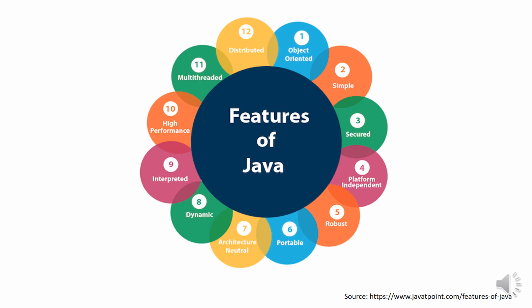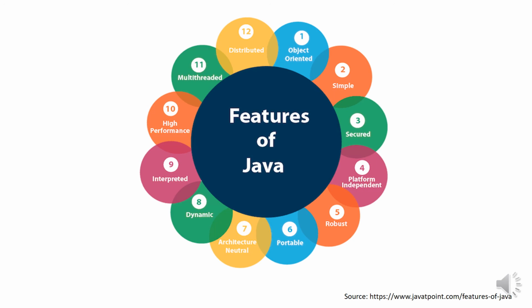Next one is simple. Java is very easy to learn and its syntax is simple, clean and easy to understand. That is a very important feature of Java. Then another important feature is that Java is called a secured software language. Java is best known for its security. With Java, we can develop virus-free systems. Java is secured because no explicit pointer is used in Java. Java programs run inside a virtual machine sandbox.